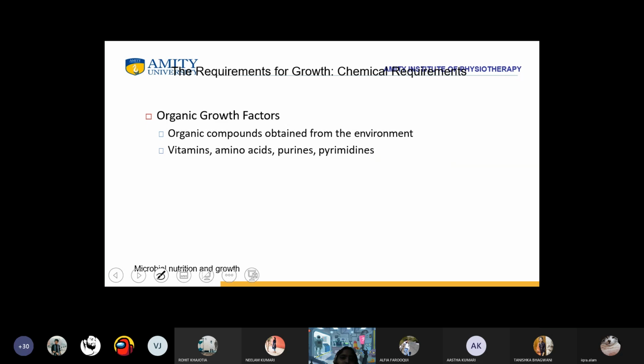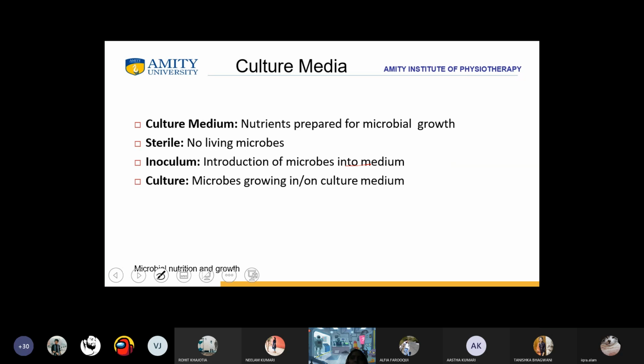Now while we talk about the organic growth factors, we have organic compounds obtained from the environment like the vitamins, amino acids, purines and pyrimidines. Okay. Now we come to the culture media. So what is culture media? The culture medium nutrients are prepared for microbial growth. So these are sterile. Why are they sterile? Because there are no living microbes in it.